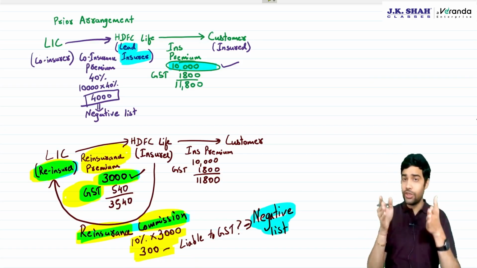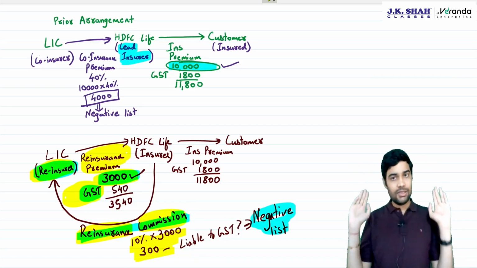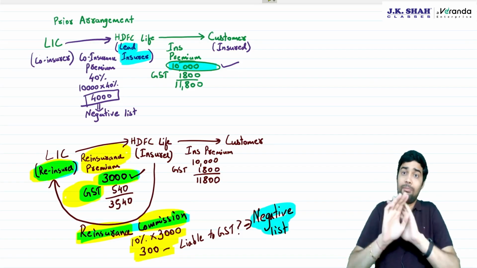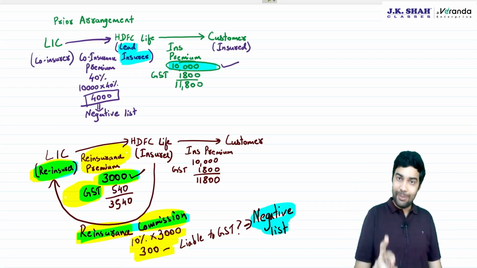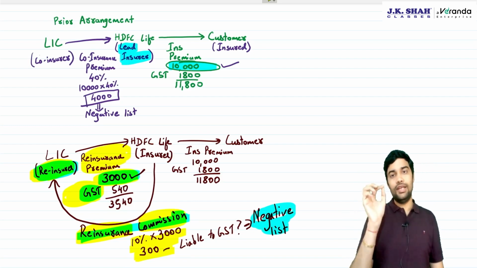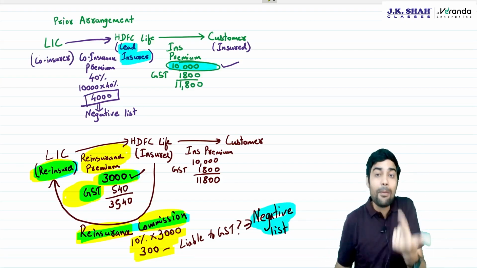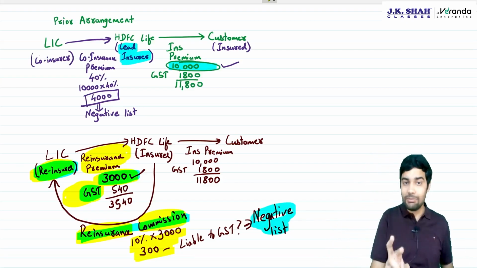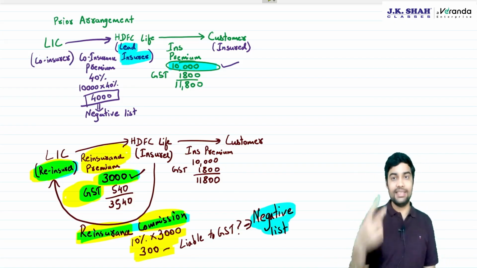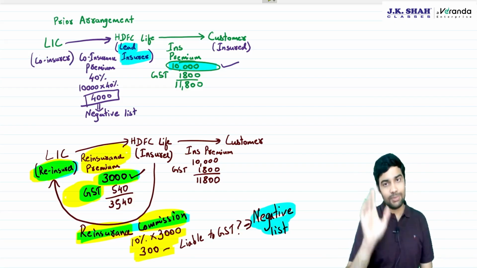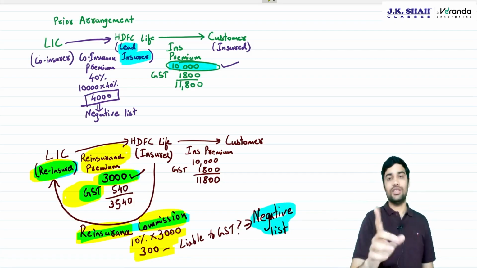Clear? Let me put it in words. Co-insurance premium is not liable to GST if the lead insurer has paid GST on full insurance premium. Second, reinsurance commission, careful, reinsurance commission will not be liable to GST if the reinsurer has paid GST on full reinsurance premium charged from the insurer. Be very careful on the wording.